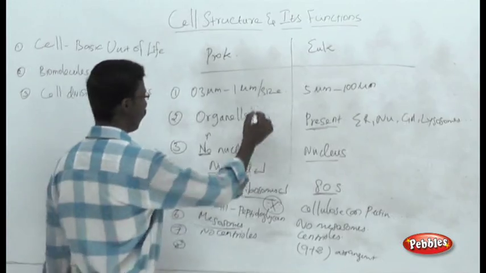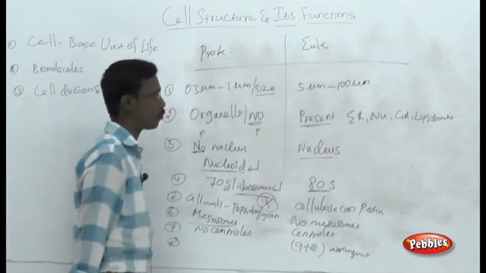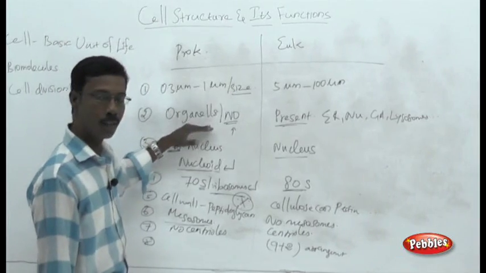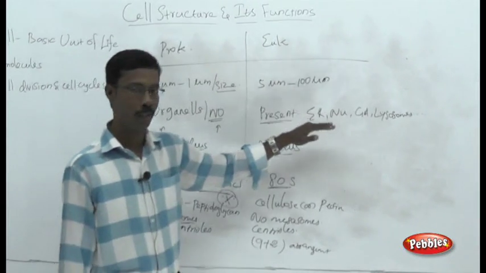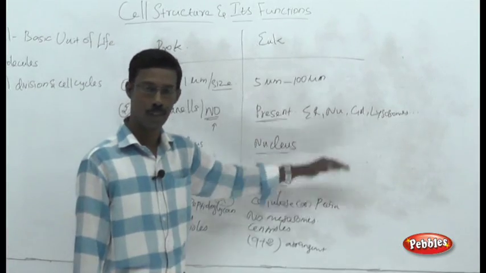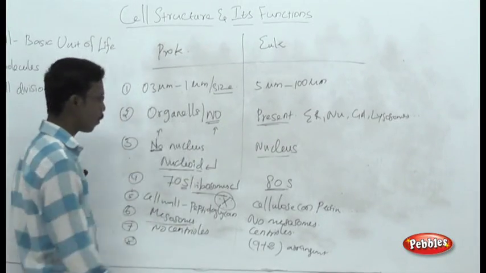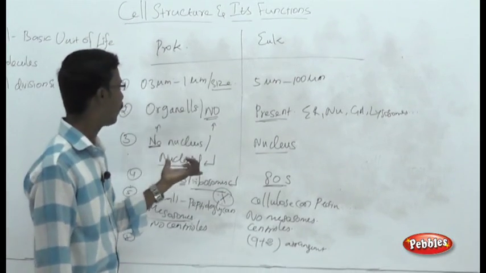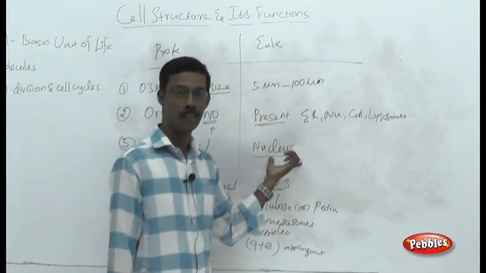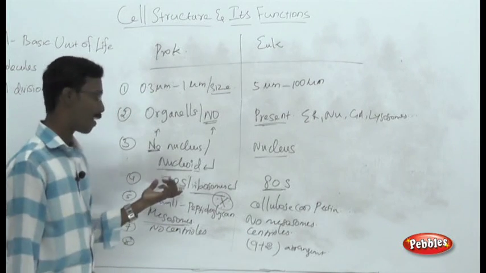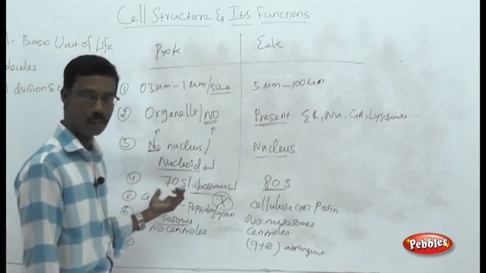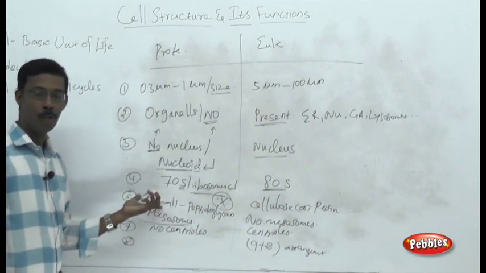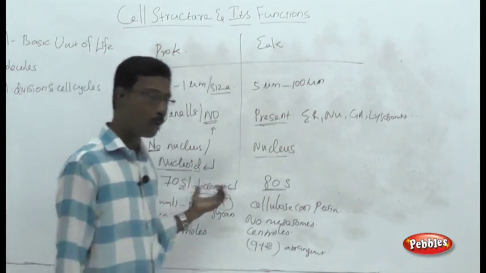The point you have to remember is the major differences between these two categories. First, prokaryotic cells are normally smaller than eukaryotic cells. There are no organelles in prokaryotic cells, but there are many types of organelles, or membrane-bound structures, in eukaryotic cells. There is no true nucleus here. A nucleoid is present in prokaryotes and a nucleus is present in eukaryotes. The ribosome here is 70S; in eukaryotes, it is 80S.